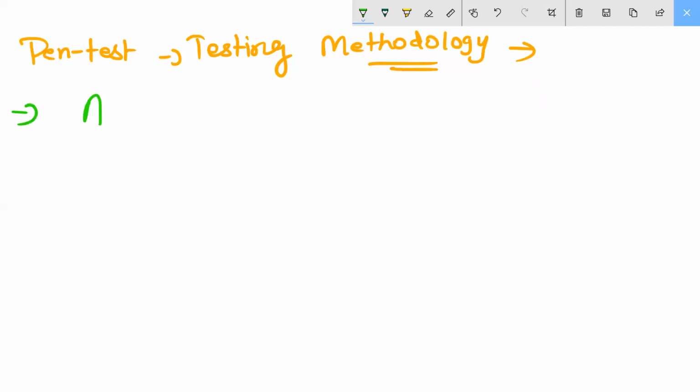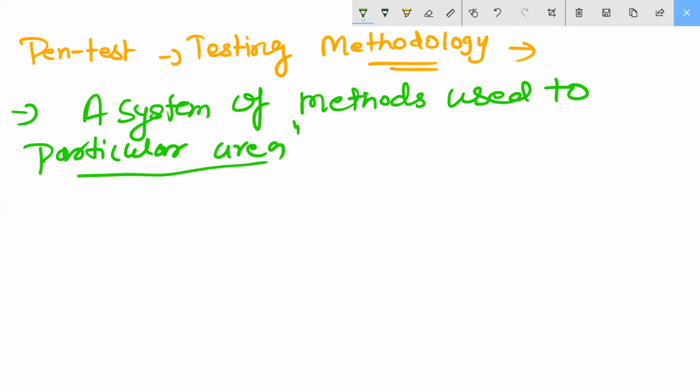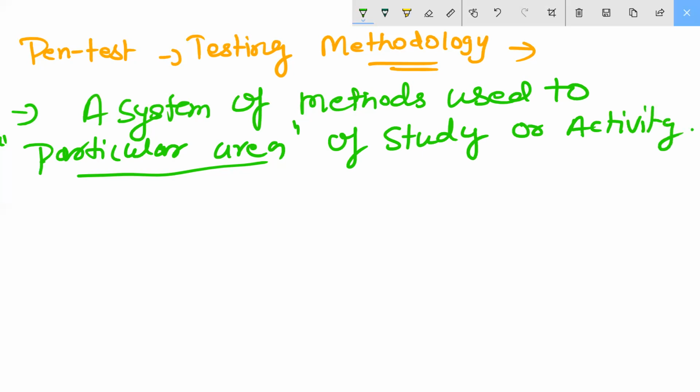A system of methods used for a particular area of study or activity. Fine. So the pen test methodology is given like this way.